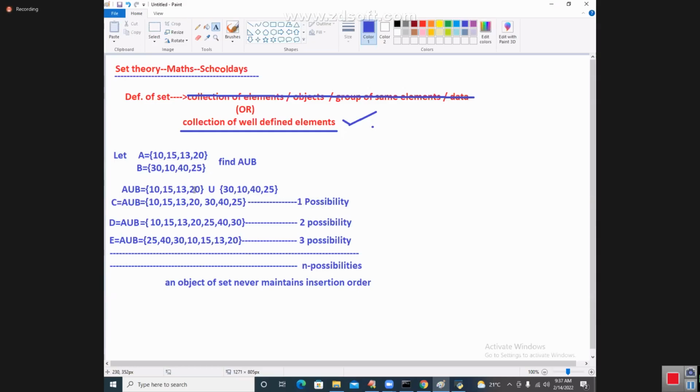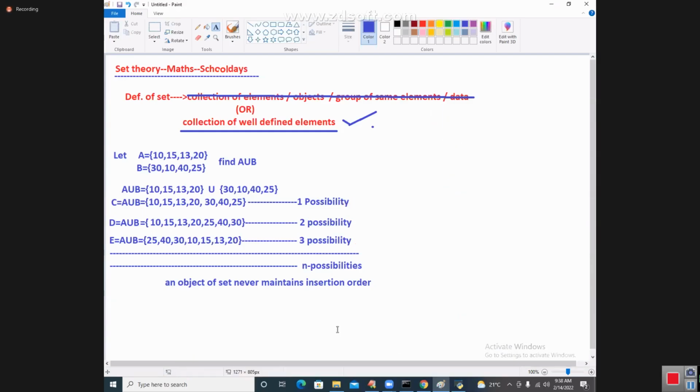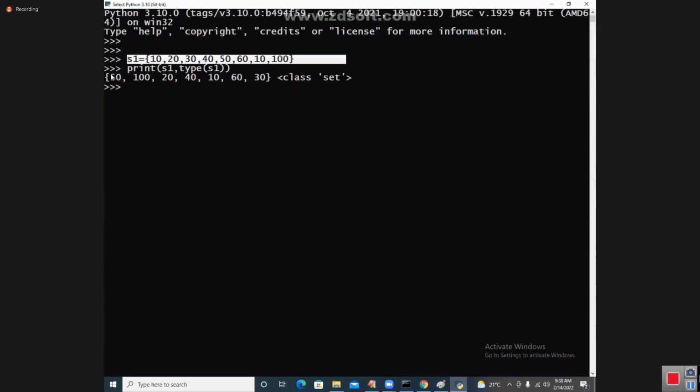A set has the elements, and any one of the possibilities we can take: first possibility, second possibility, third possibility, n number of possibilities. If 6 elements are there in the set, I can write 6 possibilities. So I hope you are understanding that this is the value we are getting. Which type? Set type. This is a compulsory question from an interview point of view.